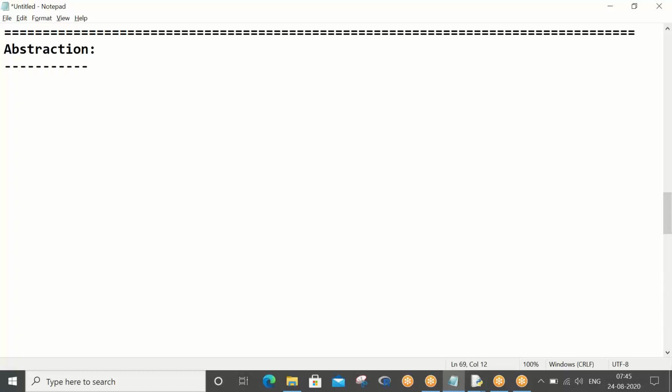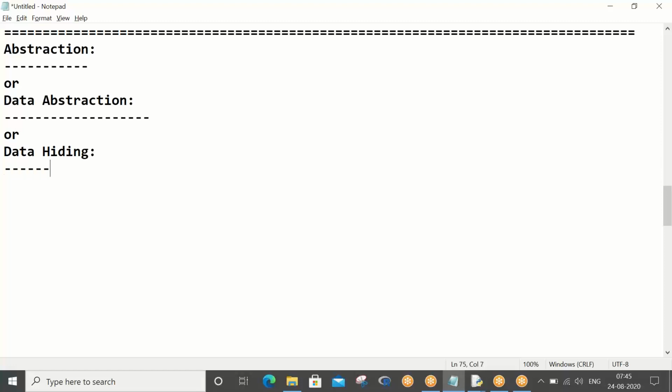People call it abstraction, people call it data abstraction, or people call it data hiding, or the concept of security in OOPS. Anything is fine. All lead to only one concept, that is abstraction.